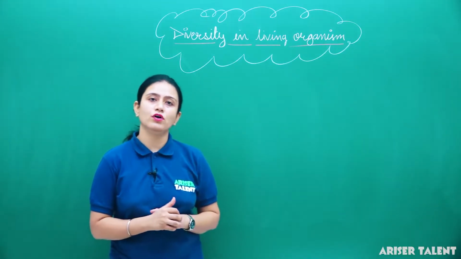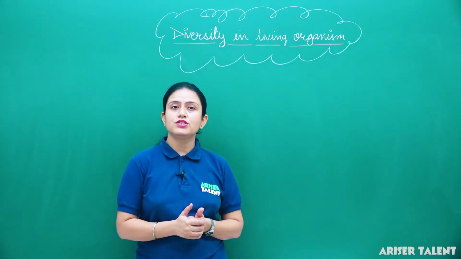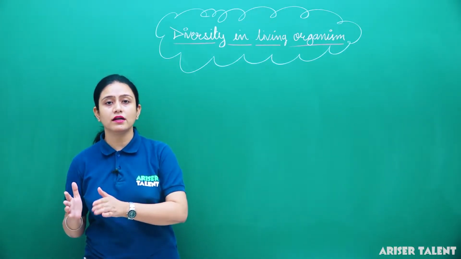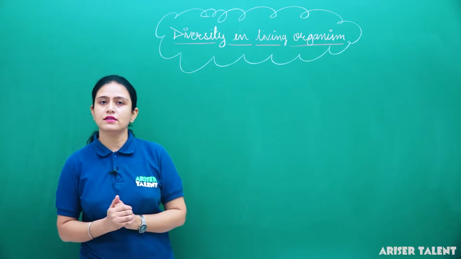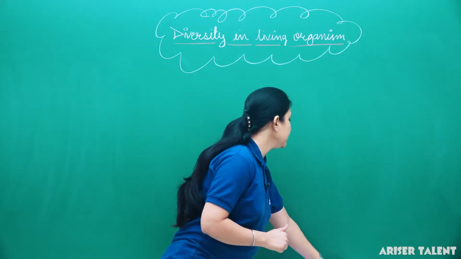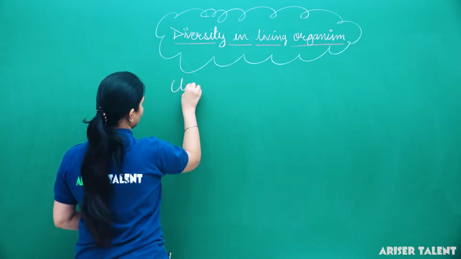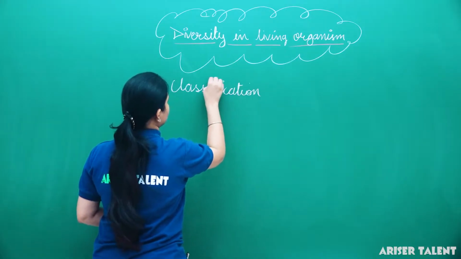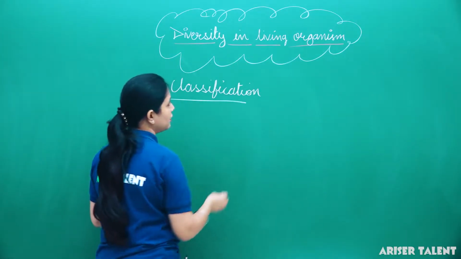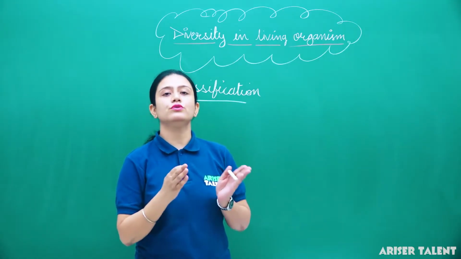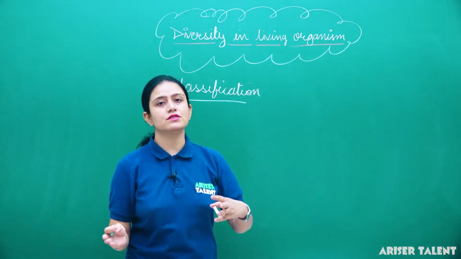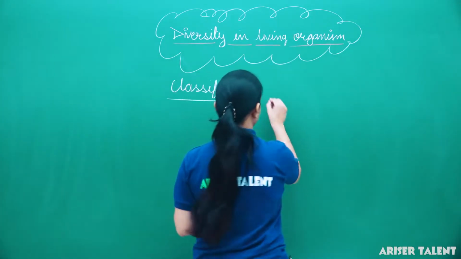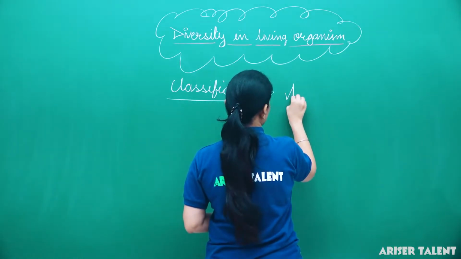In my previous lecture, I have already told you about taxonomy and nomenclature. Now we are going to study about classification, how the living organisms are classified into different groups and subgroups. So what is classification? Classification is the arrangement of living organisms into different groups and subgroups on the basis of their similarities, dissimilarities and interrelationship. Clear?